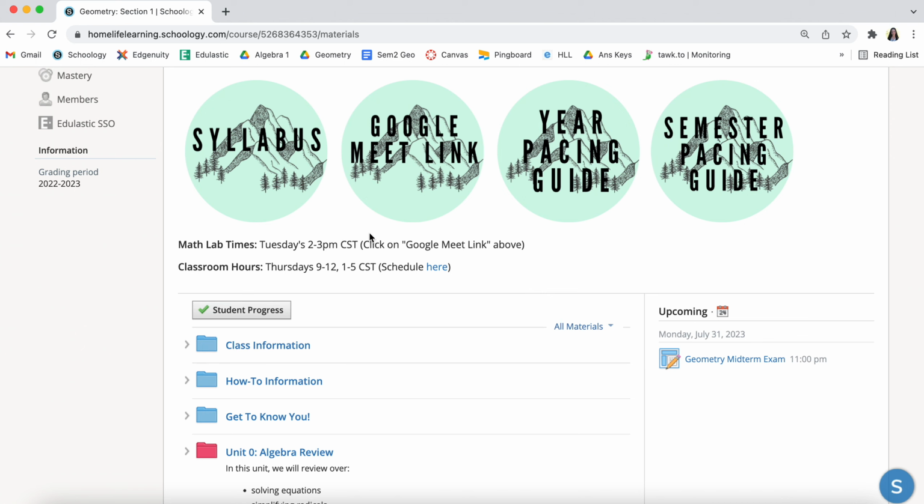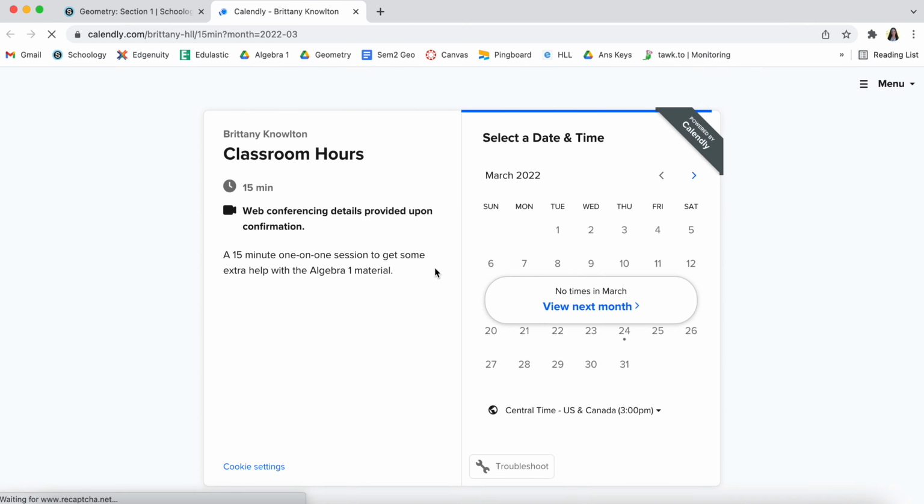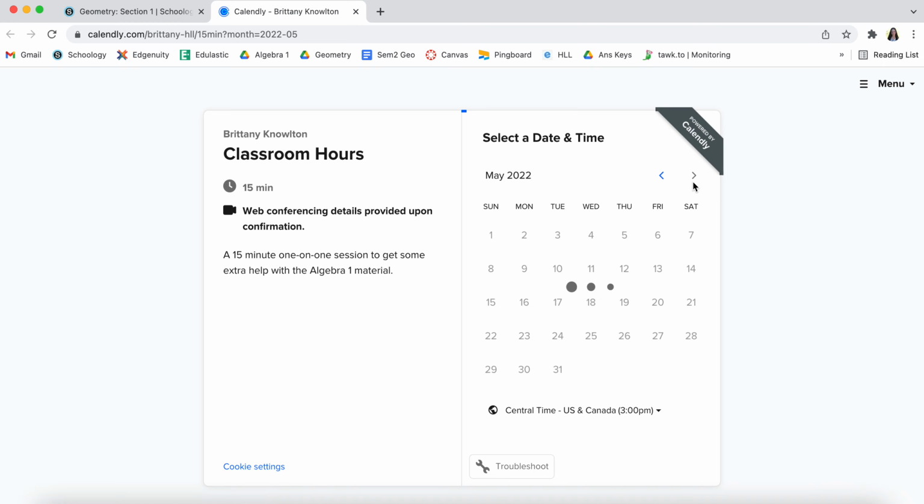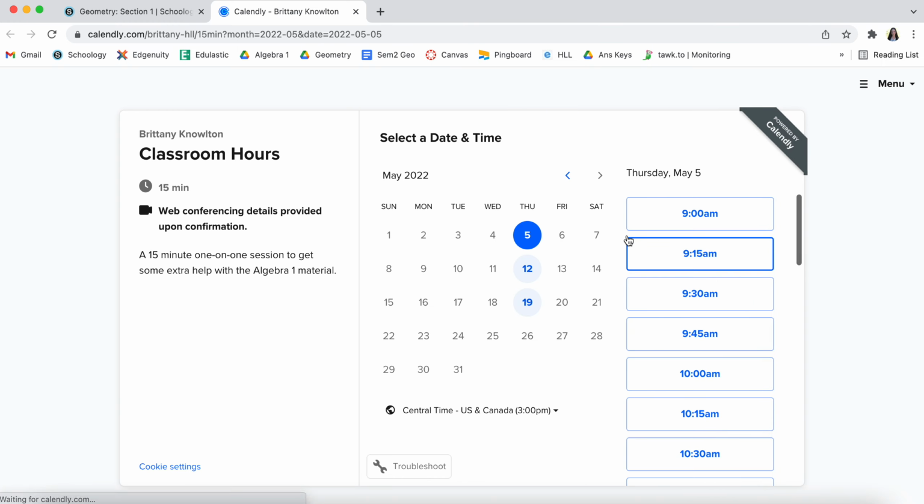And this will be available for all students at that time, so there may be more than one person in there at a time. If you're needing just individual help and you just want to meet with me personally, that is offered Thursdays from 9 to 12 and 1 to 5. And for that, you will schedule it using Calendly. So to do that, you click this link. Let's say you're wanting to meet May 5th, you would click on that date, and then you would select your time. Once you select it, you will get an email with a Google Meet link where we will meet for that help session. And these last for 15 minutes.